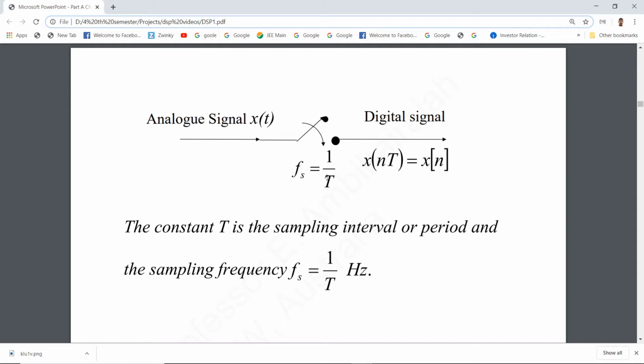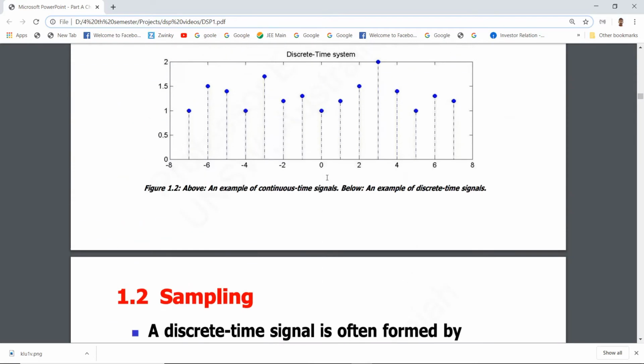Why? Because we can't store an analog signal inside a computer. We can store a digital signal, that is, we can store a finite amount, but we cannot store infinite. So there is a memory limitation. That's why we need to sample it, and then we can store it in the computer and we can create a digital sinusoid. Now let us look at a picture.